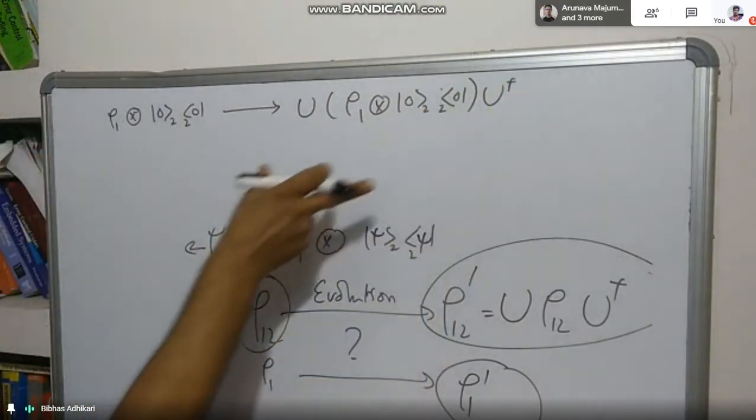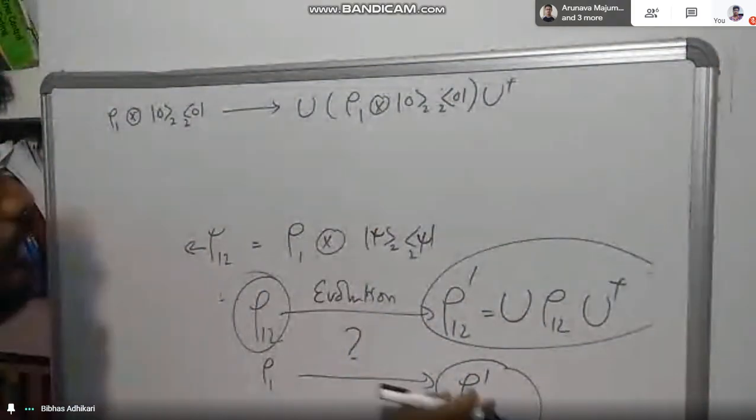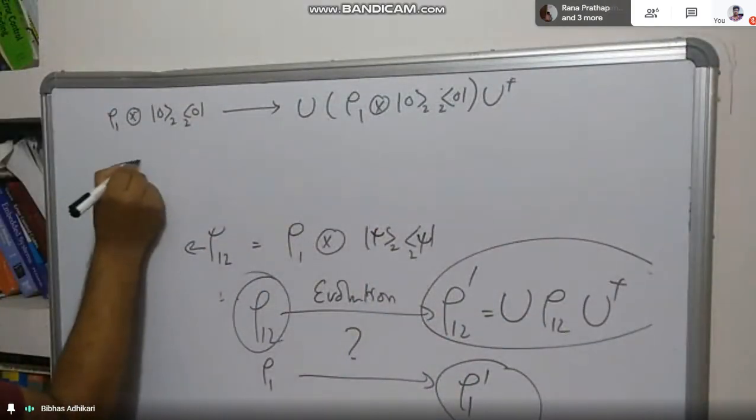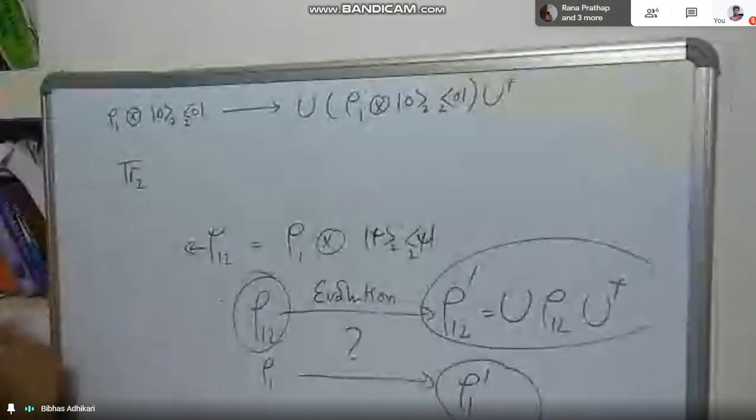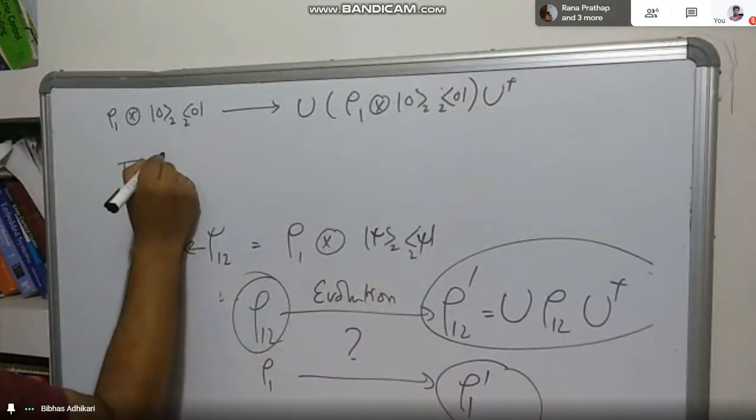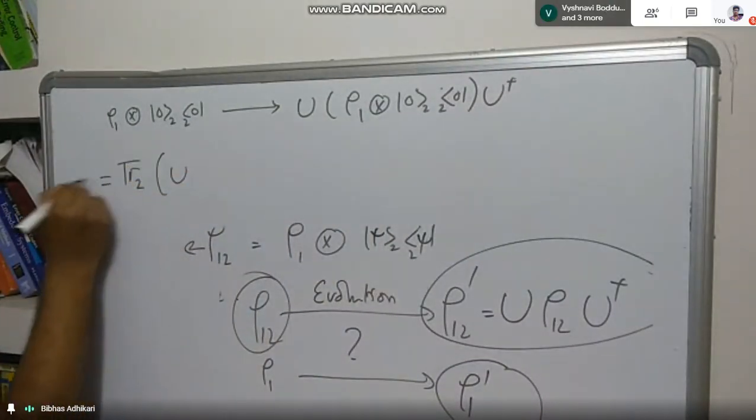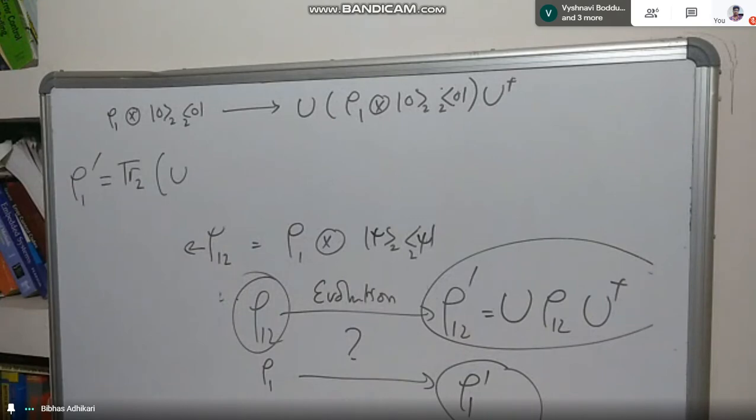Now, what I want to find out is the partial trace of this one, the reduced density matrix. So I want to find out the reduced density matrix for this one, U. So I want to find out rho 1 dash.